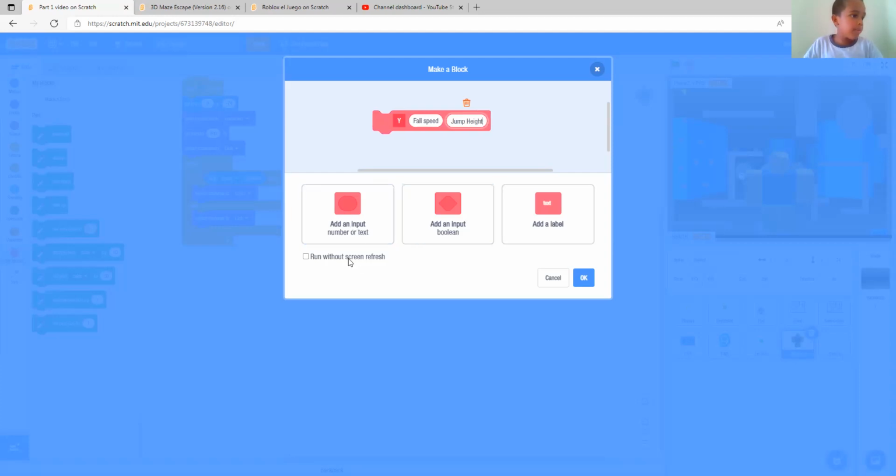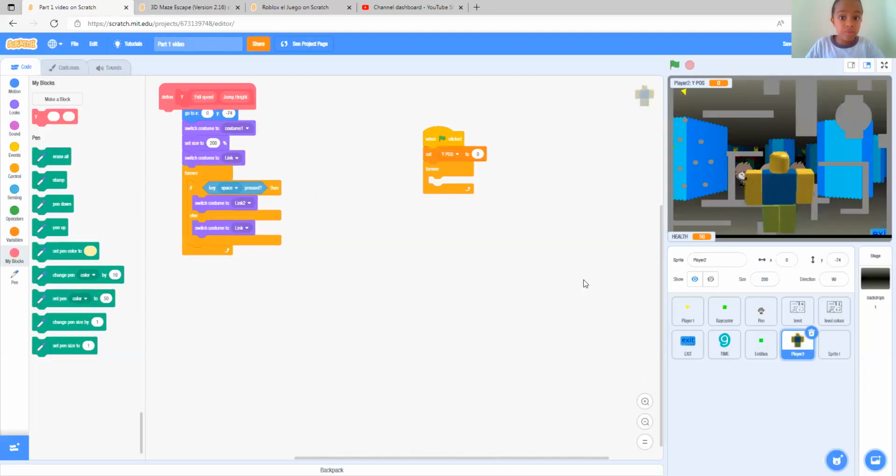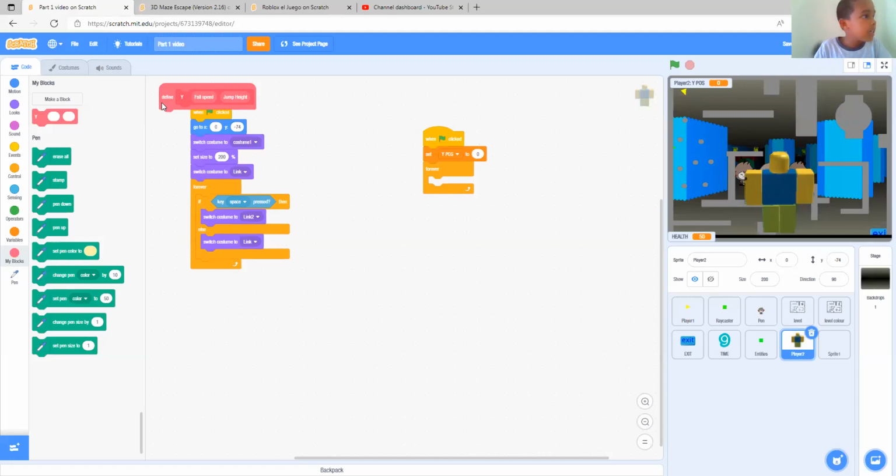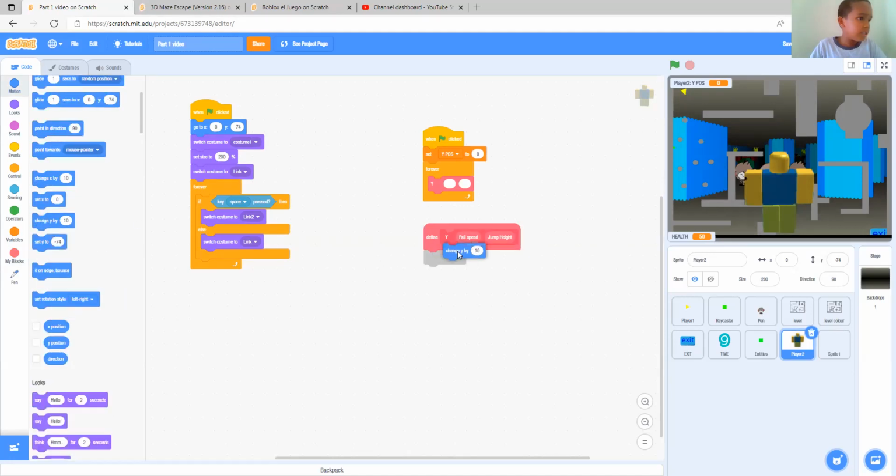Yeah, and jump height. Run without screen refresh. Make sure to tick that. Okay. Now let's add the blocks here. For now, let's add these. First, change Y by